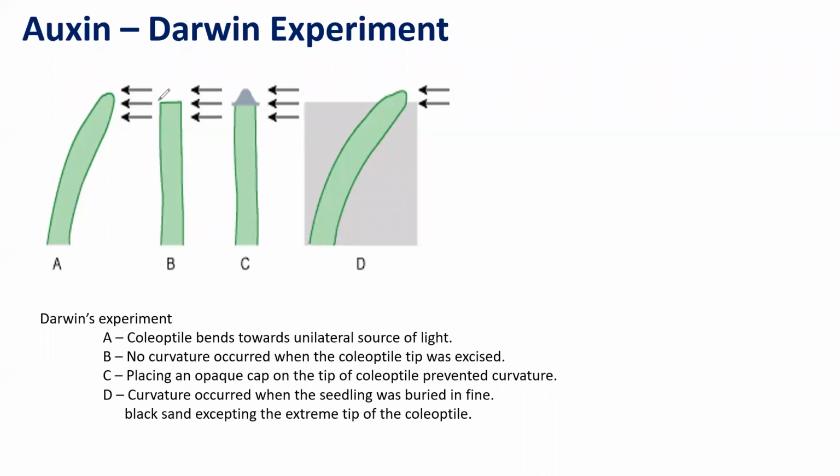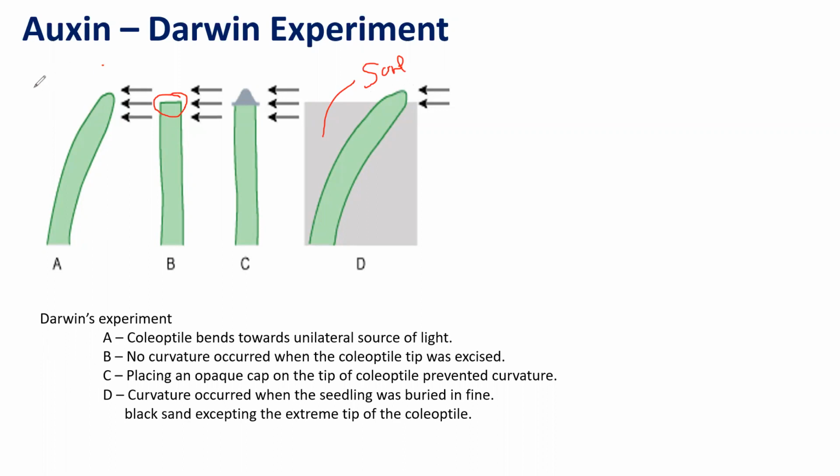But when the tip is cut, what happens? There is no bending, right? And he observed that even if the coleoptile is put on sand, when light is given, it bends.